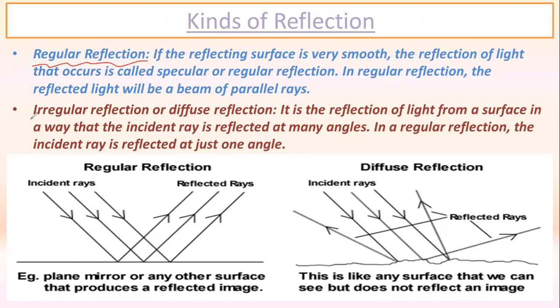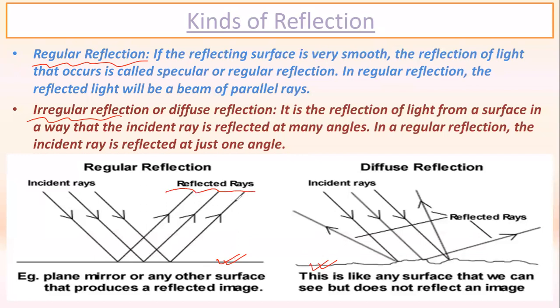So regular reflection and irregular reflection are the two basic forms of the reflection of light which we use to observe, depending on the kind of surface from which the light ray has to bounce. If the surface is smooth, then the light ray will reflect back in a parallel form or in a proper pattern.